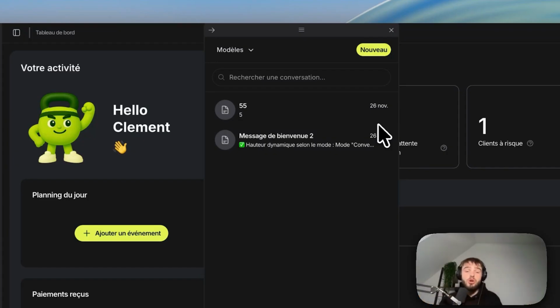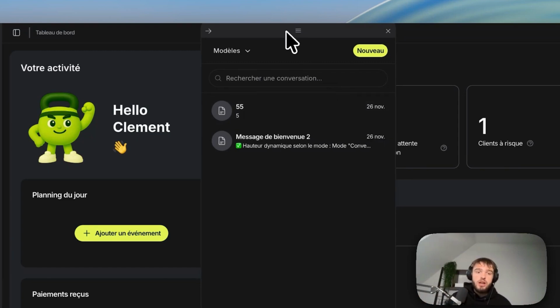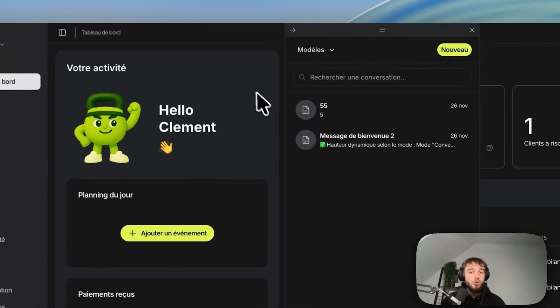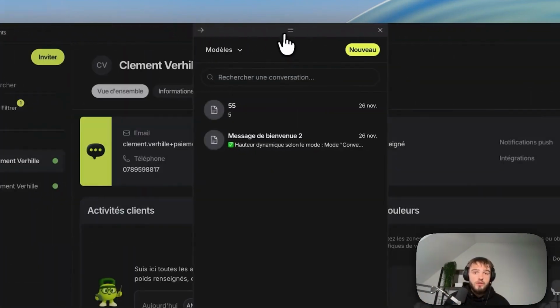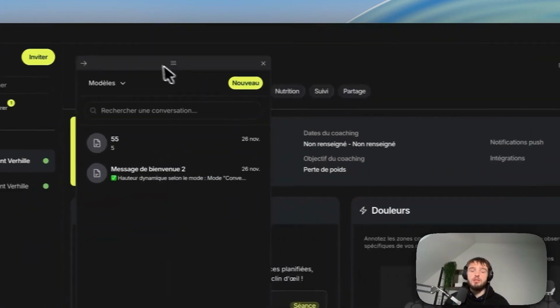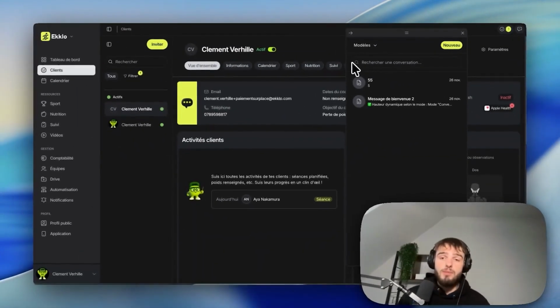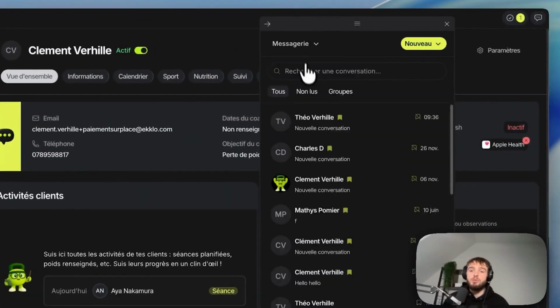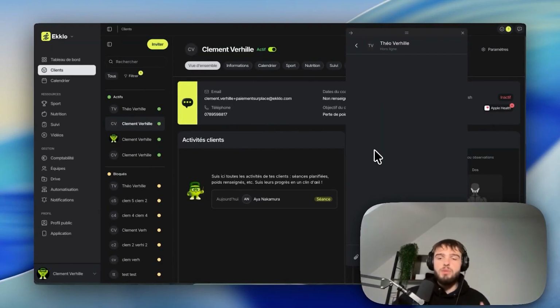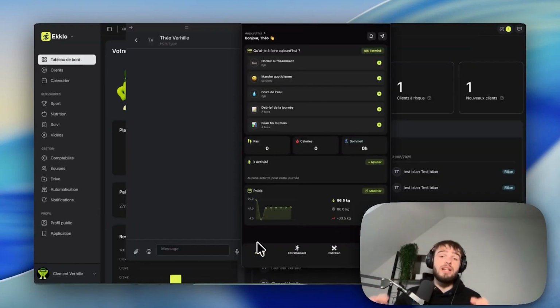Also, the big game changer on Ekklo is that you can actually use messaging everywhere. For example, if I go to the client tab tomorrow, I'll have it with me at all times to chat with my clients. So imagine that tomorrow I'm looking at my client's assessment or their program, their sports program. I can see their progress and send them quick messages at the same time. It saves you from switching tabs back and forth. We're really here for optimization. And now we'll see how it looks on the client side.